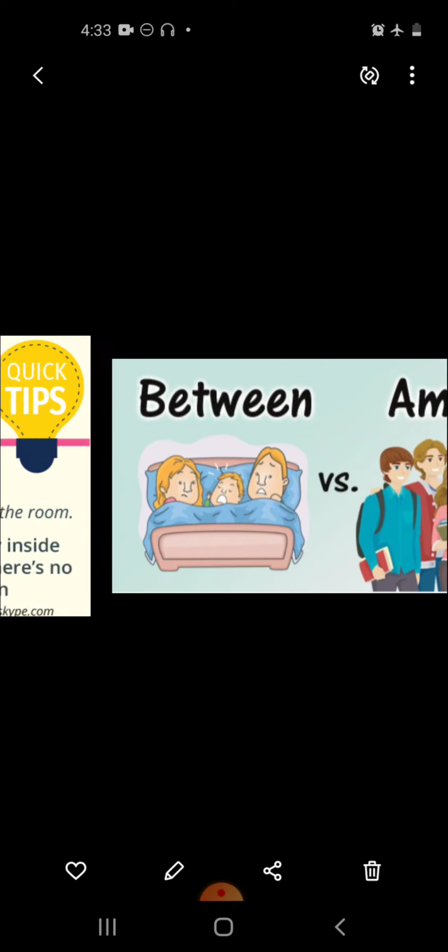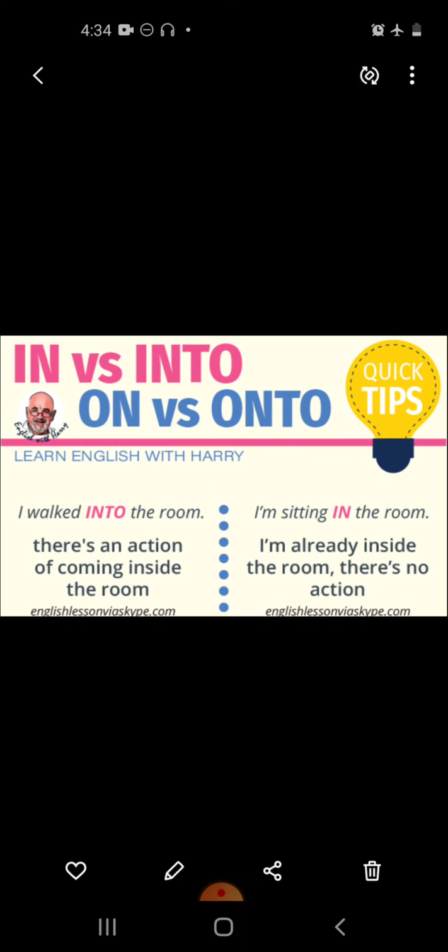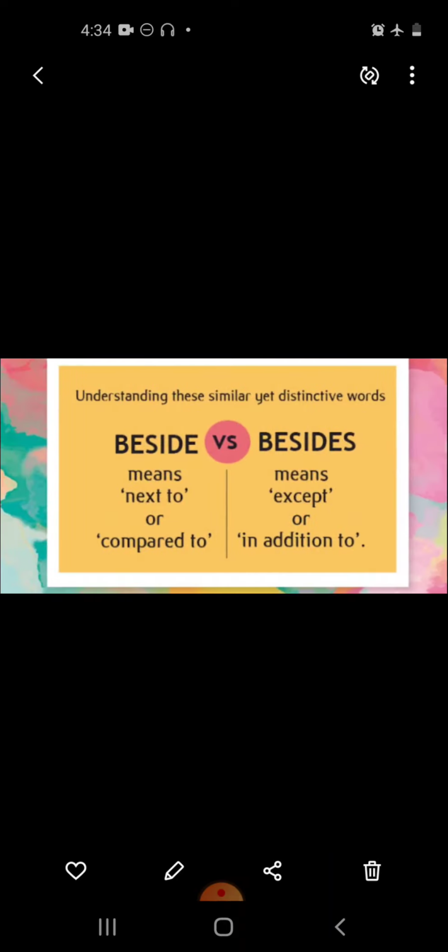Understand? Now see the use of in and into. Guys, see the use of into: I walked into this room. There is an action of coming inside this room. Movement plus insideness, that's why we use into here. Now the next one, in: I am sitting in the room. I am already inside the room. There is no action. Understand?